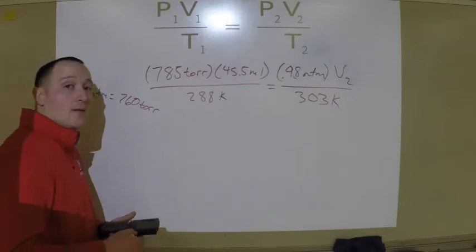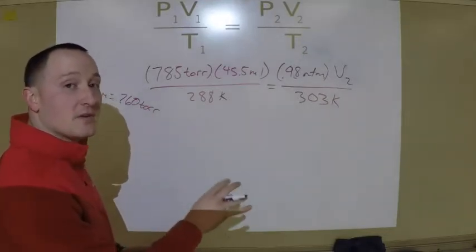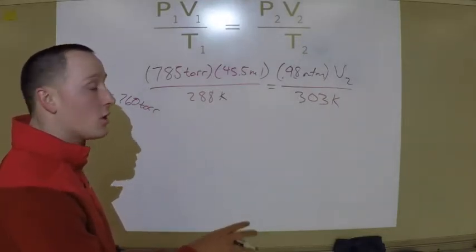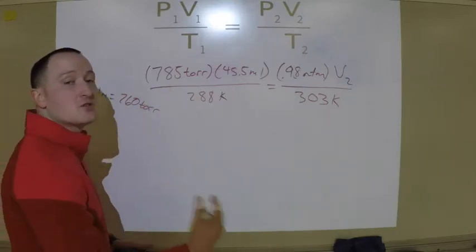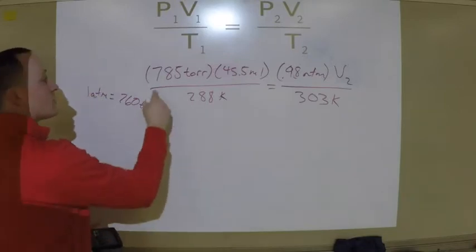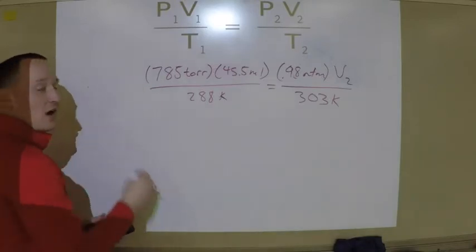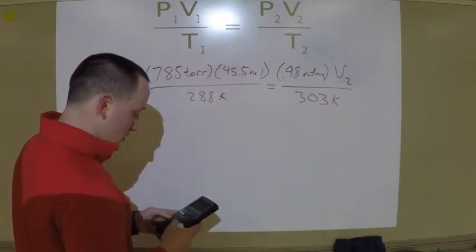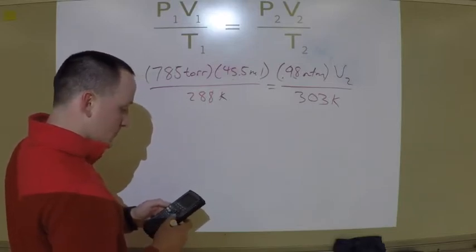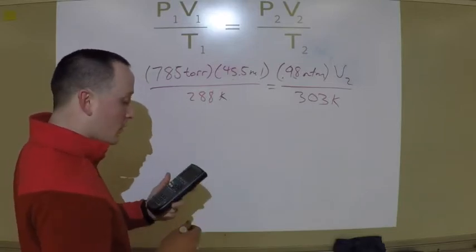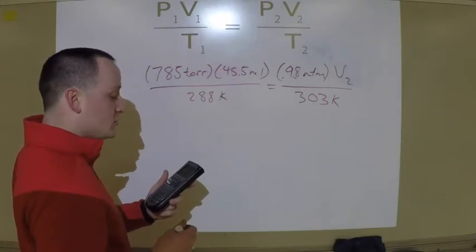You could set this up in dimensional analysis and know for sure, but just to save some time, to change torr to atmospheres, you divide by 760. So I'm going to take 785 and divide by 760. That gives me 1.03289.